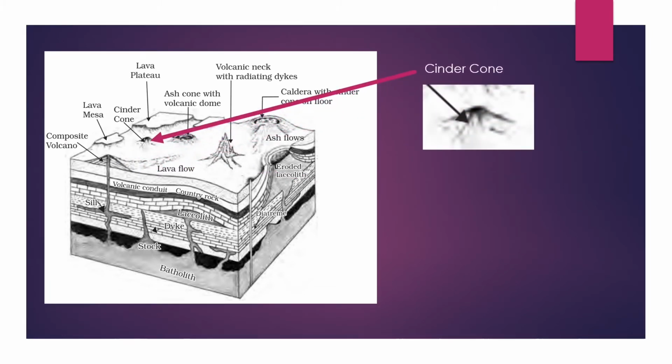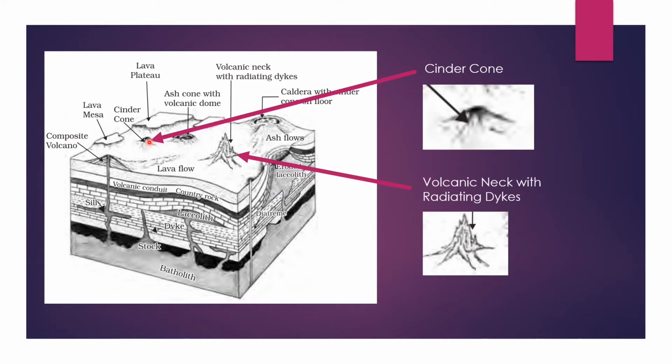The next one is cinder cone. Cinder cone is the best example for shield volcano. So, these are not very explosive and the magma that comes out of this volcano will be like a water fountain. Also, it is the biggest volcano of all. It forms the cinder shaped cone. That is why it is called cinder cone or shield volcano.